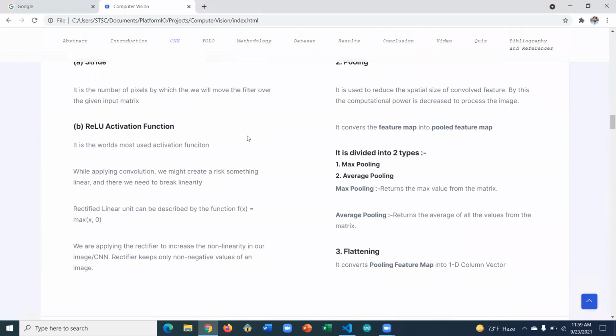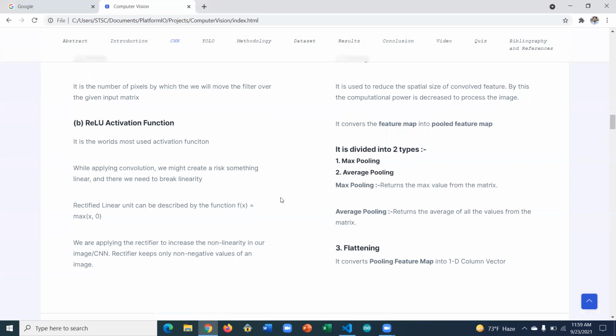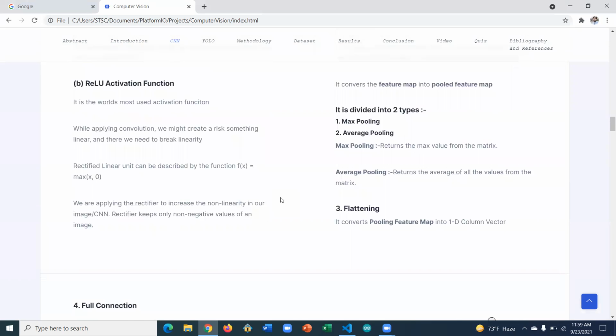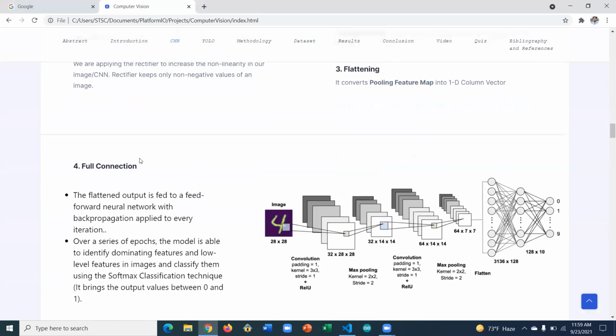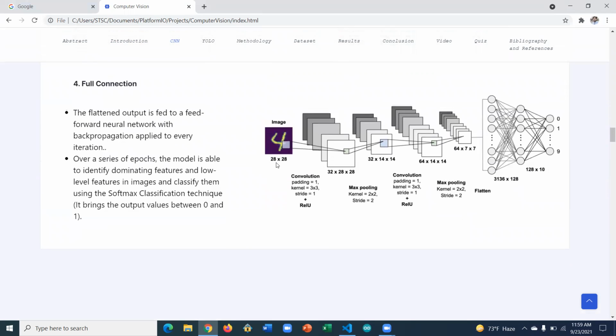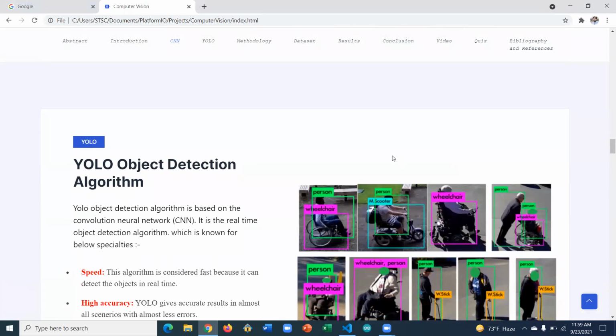Pooling is divided into two types: max pooling and average pooling. As you can see by the names, max pooling returns the maximum value of the matrix, and average pooling returns the average value of the matrix. Flattening is converting the pooled feature map into a 1D column vector, so it is very easy for the algorithm to process. And then we go to the full connection, where all the hidden layers are connected to each other and give the output to the algorithm. So this is how the CNN works, and that is the backbone of machine learning.